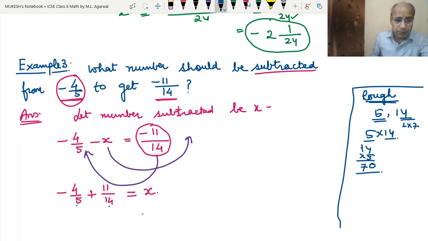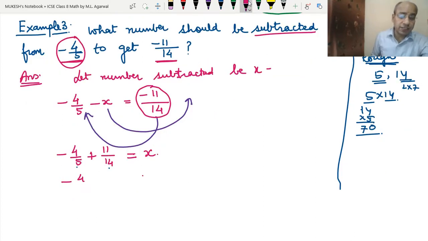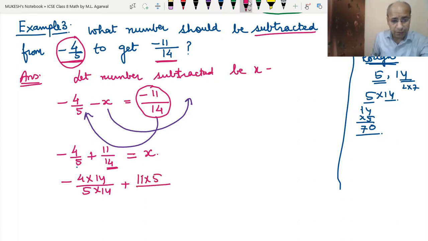So to make the 5 into 70, what should we do? We should multiply both 4 and 5 with 14. So 4 into 14 upon 5 into 14. Then plus sign. Now we have to convert this 14 into 70. So 14 into 5 is 70. So we have to multiply 11 with 5 and 14 also with 5, which equals x.